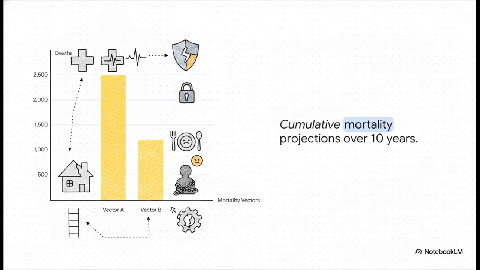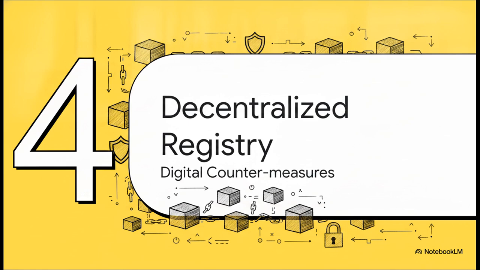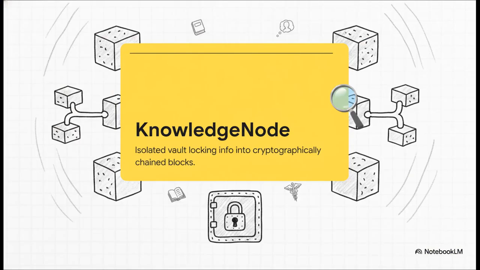Let's shift gears from the problem to the proposed solution with Node 4, the decentralized registry. Because the Sophia protocol isn't just an alarm bell, right? It's actually a toolkit. The authors designed specific computer science countermeasures to combat this systemic erasure.